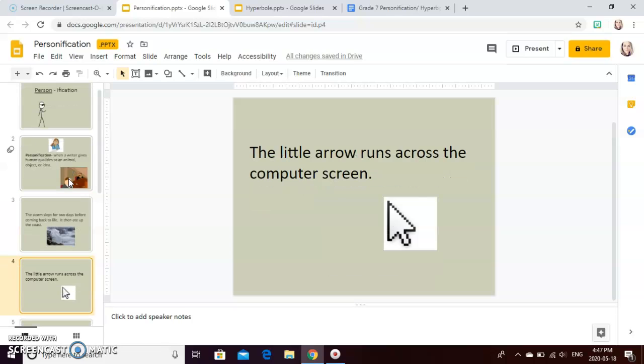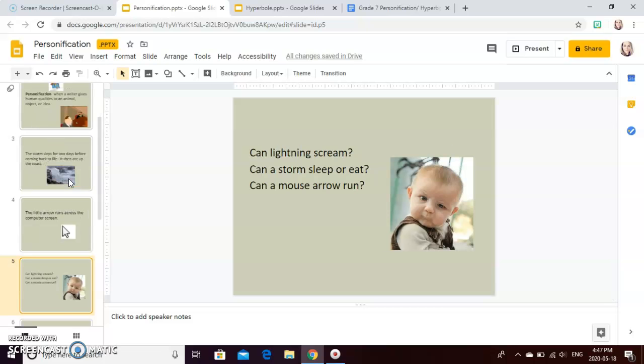The next example is the little arrow runs across the computer screen. In this example, the little arrow is being personified by the word runs, and it's being given a human-like quality because the writer has used that verb to describe the arrow. So again, can lightning scream? Can a storm sleep or eat? Can a mouse arrow run? We know obviously in real life no, but these are ways that writers describe certain objects in order to give them human-like qualities and personify them.